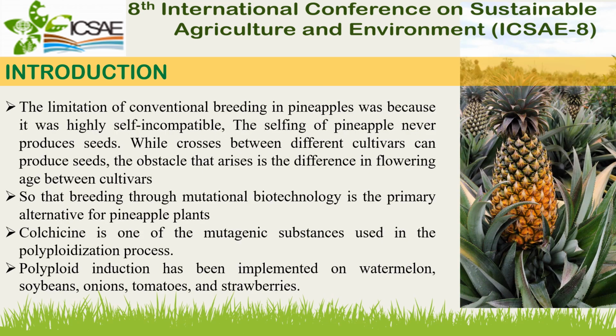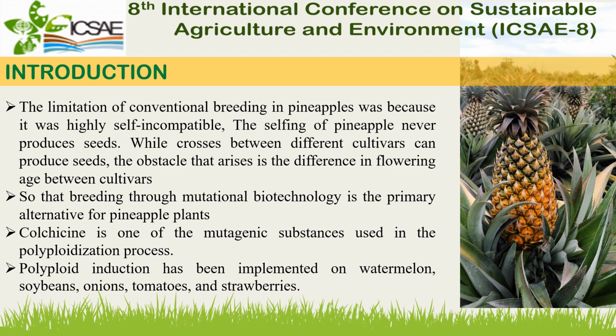The improvement of pineapple can be made through conventional breeding programs by crossing or mutation induction, but conventional breeding in pineapple is difficult because it is highly self-incompatible. The selfing of pineapple never produces seed, while in crosses between different cultivars, the obstacle that arises is a difference in flowering age between cultivars, so breeding through mutation is the main alternative for the pineapple plant.